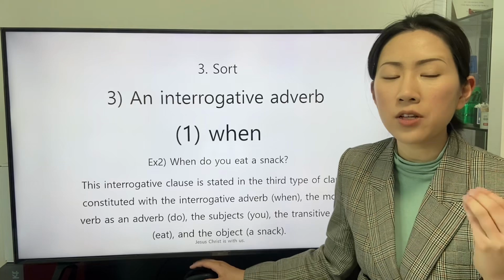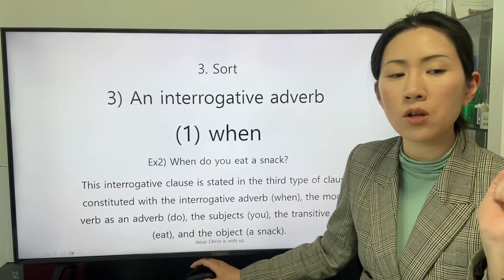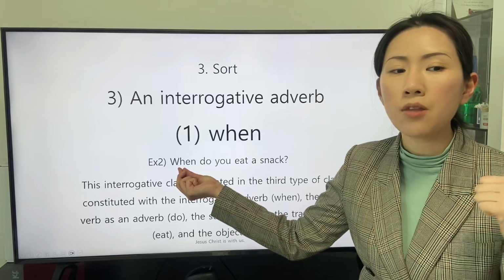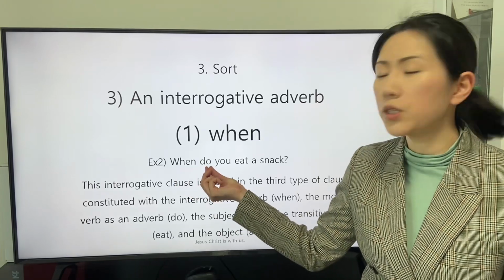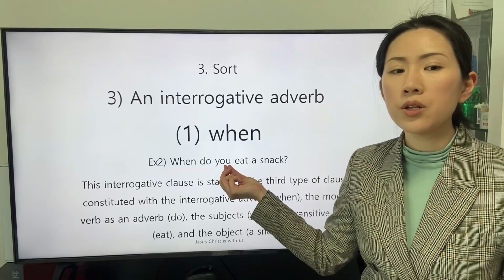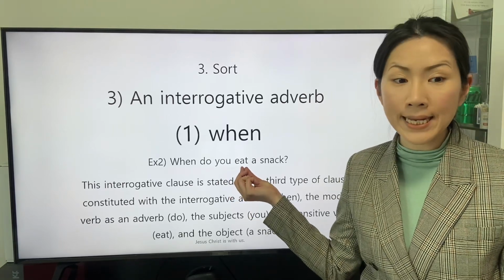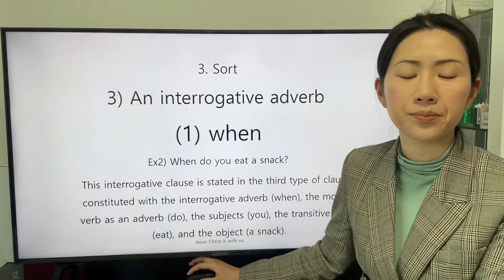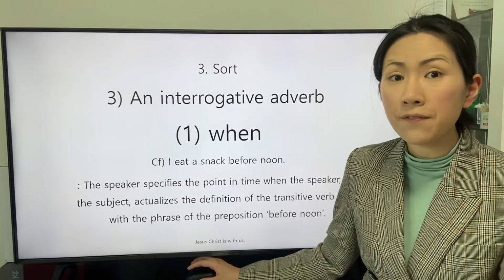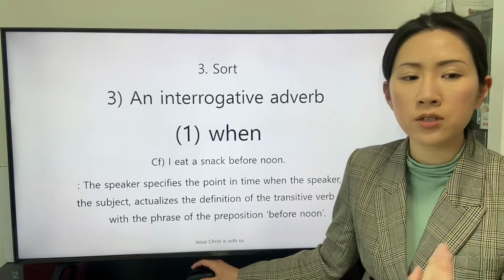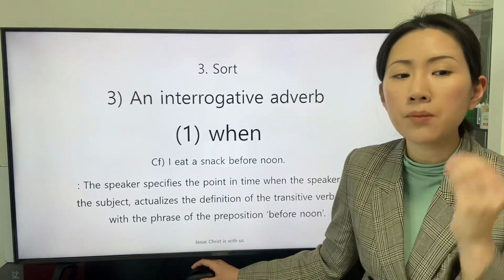The interrogative clause is stated in the third type of clause constituted with the interrogative adverb when, the modal verb as an adverb do, the subject you, the transitive verb eat, and the object a snack. One of the responses is stated in the conference. I eat a snack before noon.